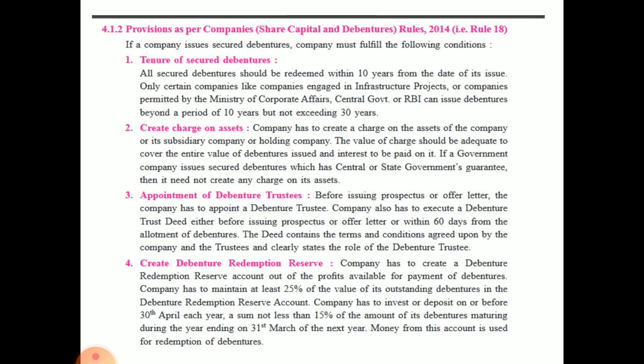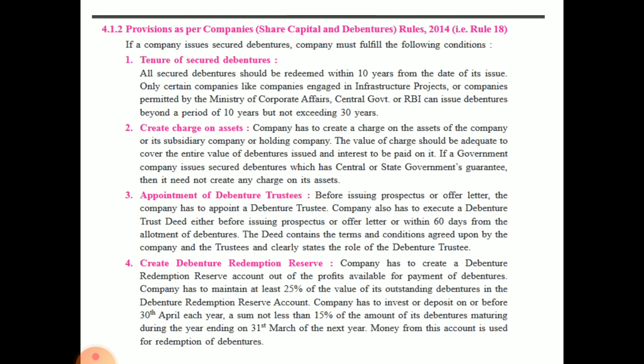Then create charge on asset. Now the company has to create a charge on the assets of the company or its subsidiary company or holding company. Okay, the value of the charge should be adequate to cover the entire value of debentures. Whatever the value of the debentures is, the charge should cover all of it. So there should be a charge on the assets also.